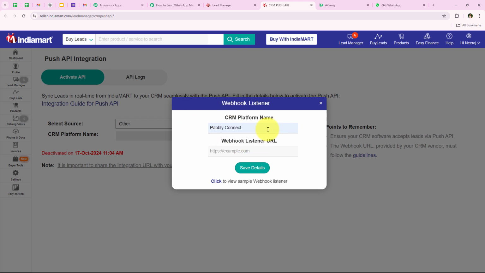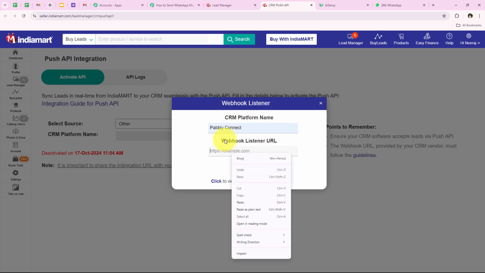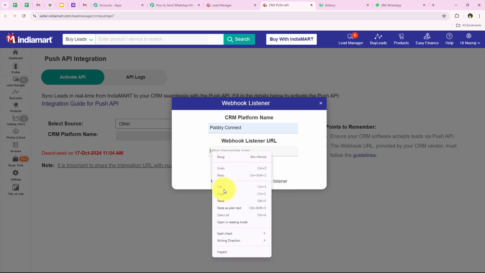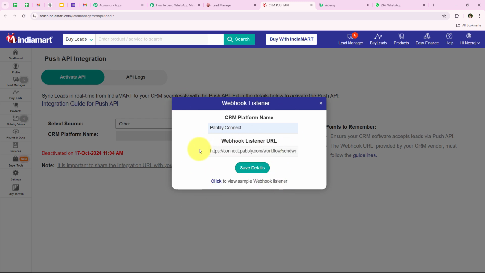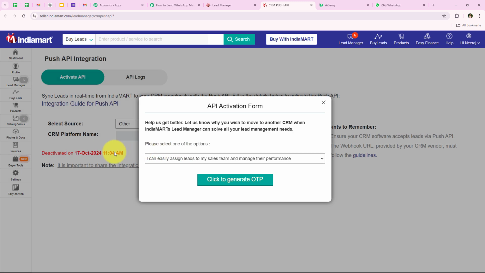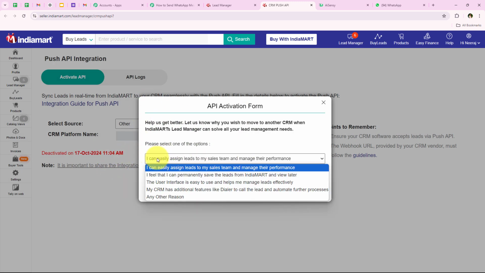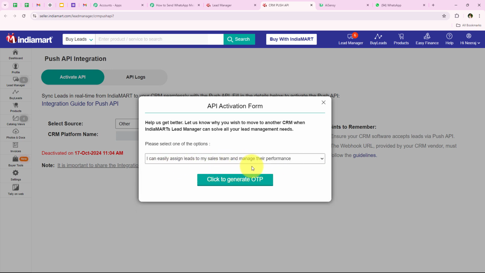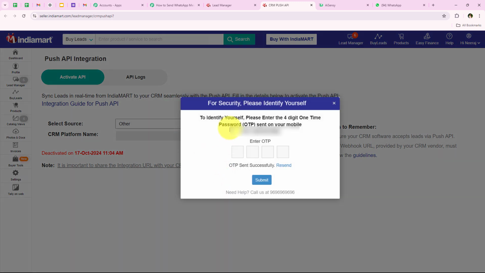We are going to enter Pabbly Connect right over here for the CRM platform name, and now it is asking me for the webhook listener URL. So we're going to paste the URL which we copied from our workflow and click on Save Details. As soon as we click on Save Details, it is asking me for the reason why I want to shift my IndiaMART leads to another application. Over here I'm going to select the reason as: I can easily assign leads to my sales team and manage their performance. So we're going to click on Generate OTP right over here, and now it is saying OTP sent successfully.